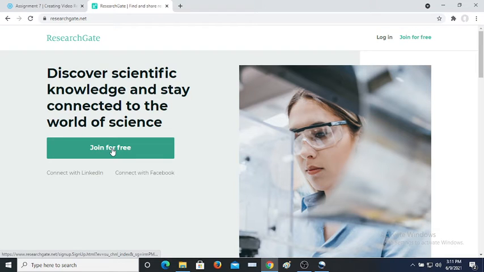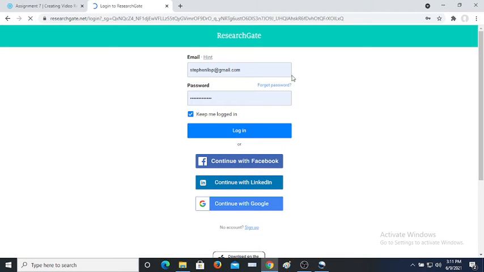If you don't have an account, click the join for free option. If you already have an account, go for the login option. I already have an account, so I click on the login option. Here I need to enter my email, username and password, then click login.